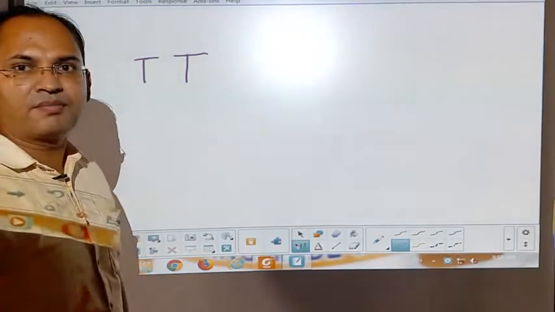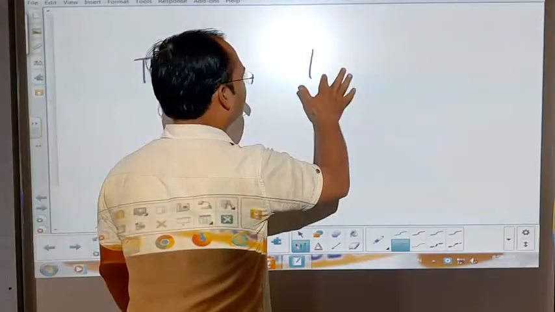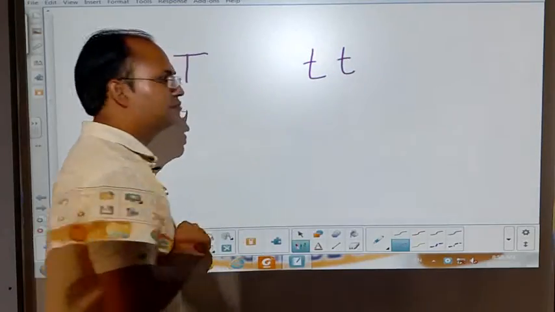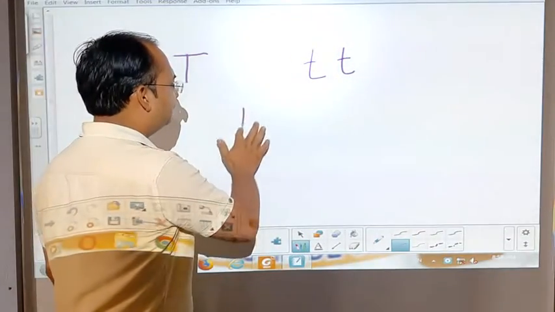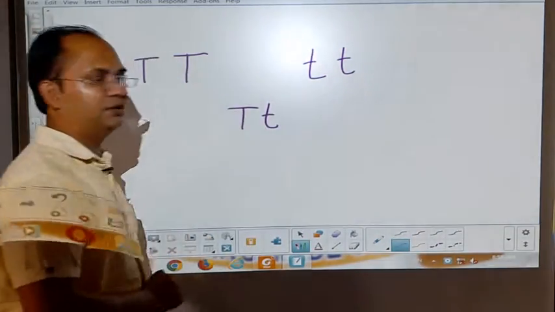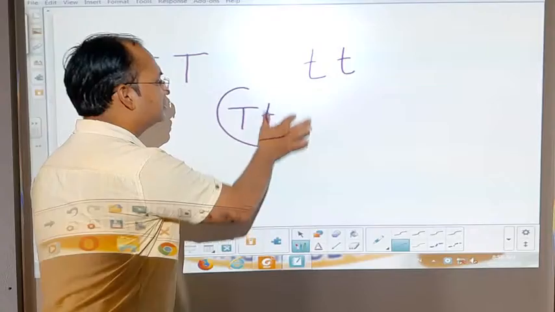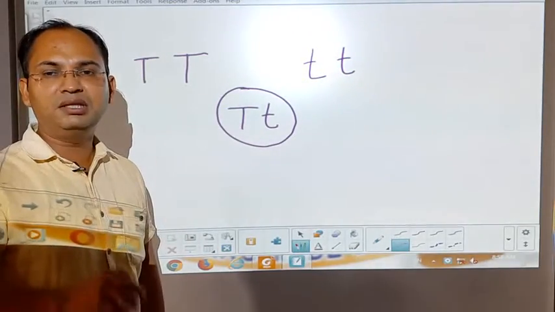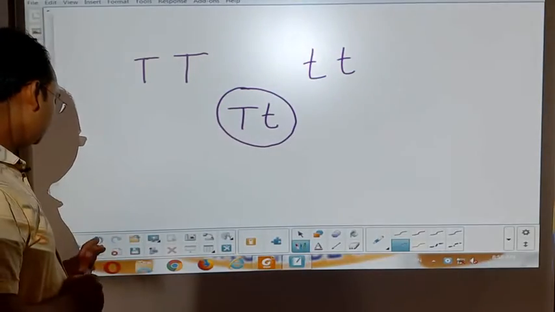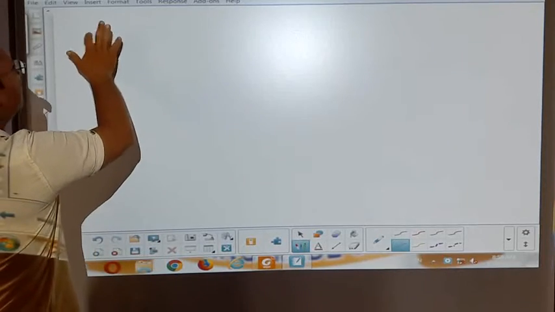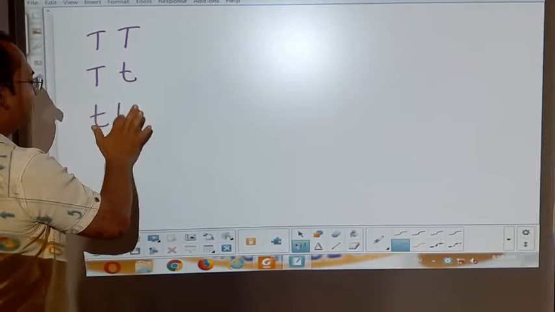That means this is the tall plant, and if you want to represent the dwarf plant, we represent it by small t. Now the question arises: what will the combination be called if it is capital T and small t? In order to understand this combination, first of all we have to see the dominant and recessive characters. Now students, if we see capital T capital T, capital T small t, and small t small t,